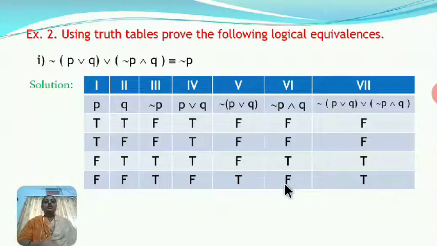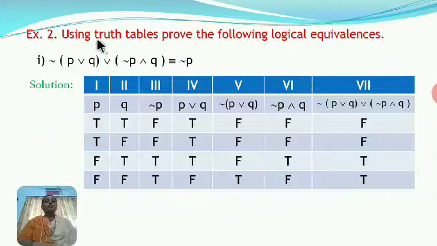Now to get the LHS, we require to find the disjunction of column number 5 and 6. Here, when one of the statements is true, the truth value is true, otherwise it is false. So here F or F, F, F or F, F, F or T, T, T or F, T.